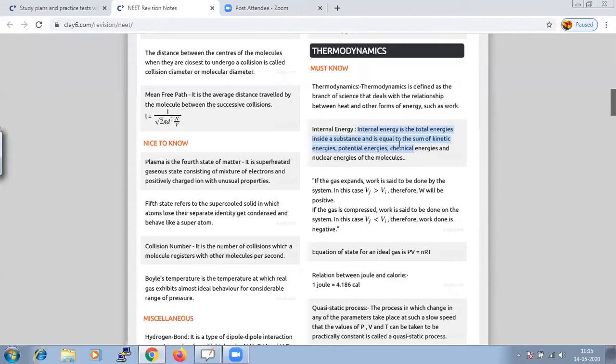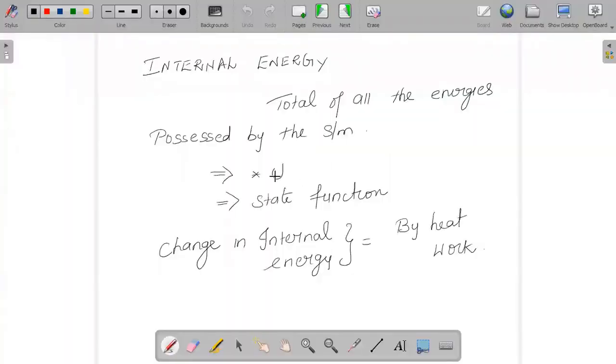Hence the total sum of energy possessed by a particular system, we call as internal energy. Obviously it is an extensive property, and the symbol used for it is U.